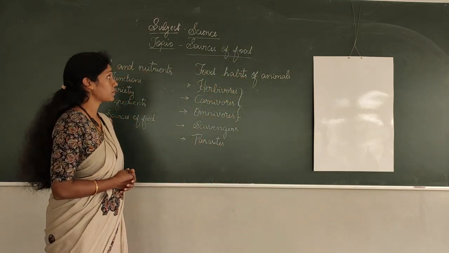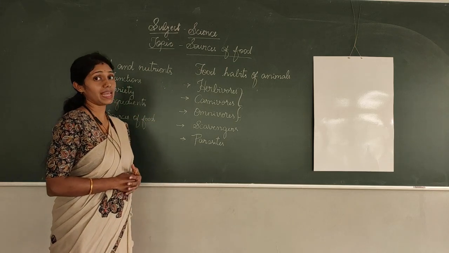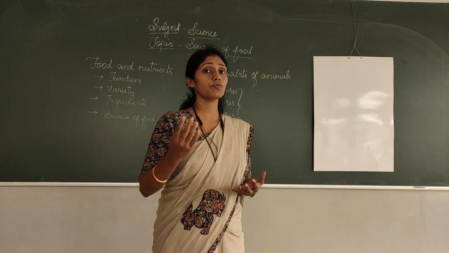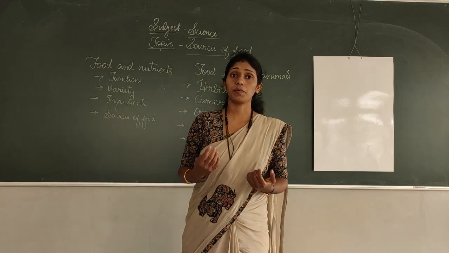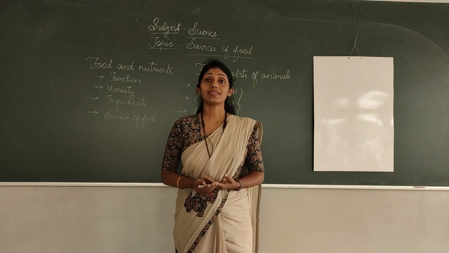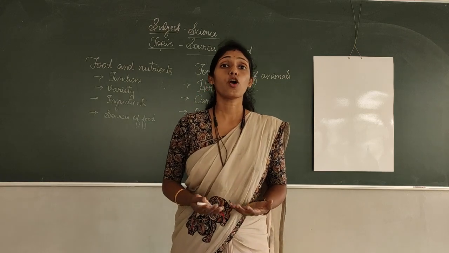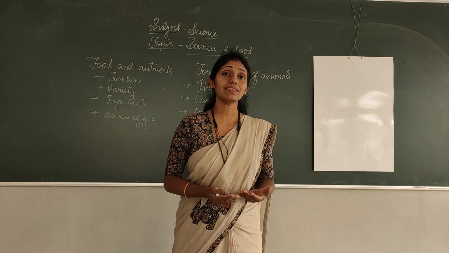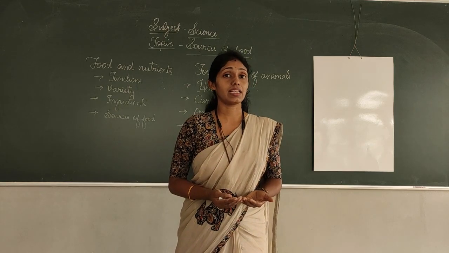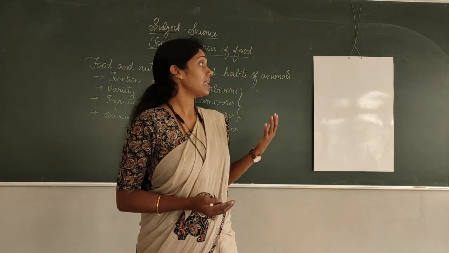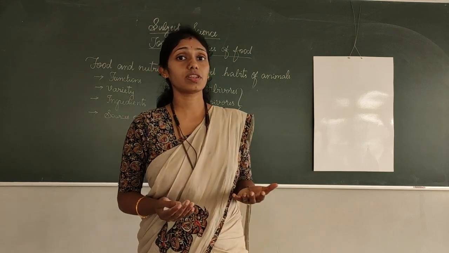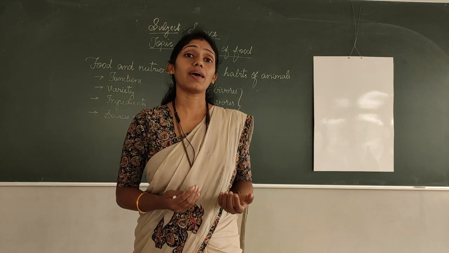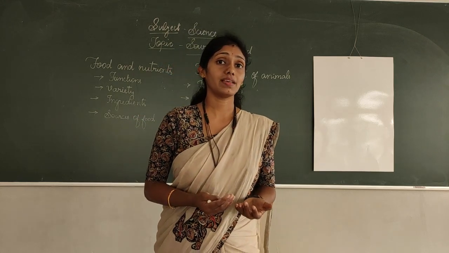So the next concept is food habits of animals. What do you mean by food habits of animals? We know that the plants can prepare their own food, but the animals cannot prepare their own food, right? So they have to depend upon the plants directly or indirectly. The animals live in different places, right children? So depending upon the food habits, their body is modified.